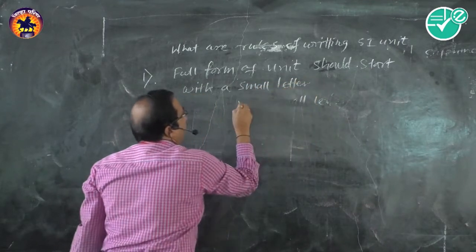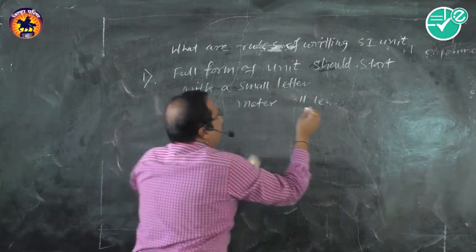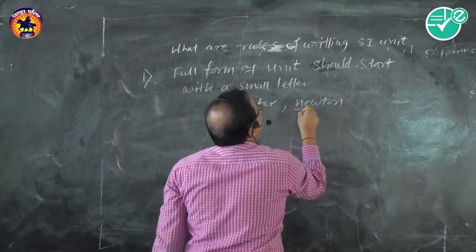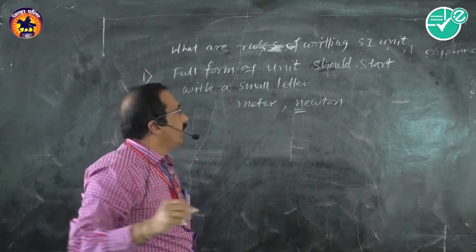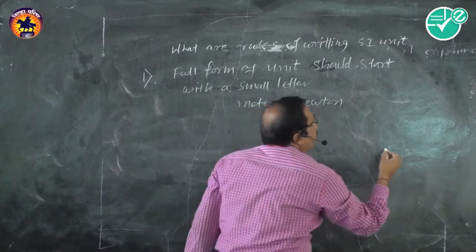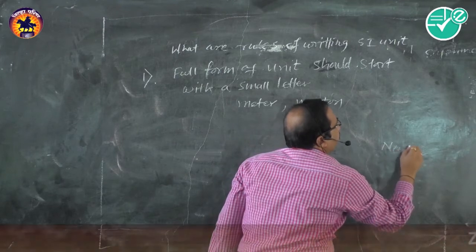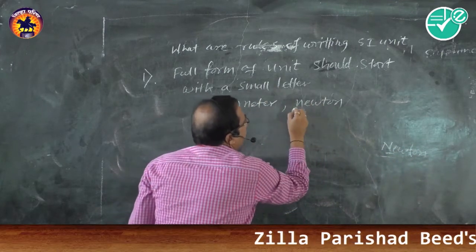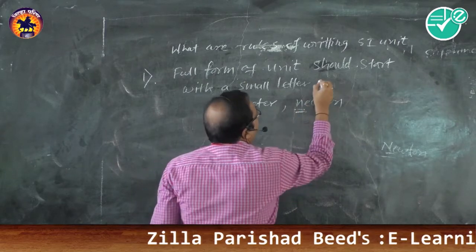For example, meter, newton. Even though newton is named after a scientist, and in the usual case we write Newton with a capital, while writing the full form of the unit, the first letter should be small.